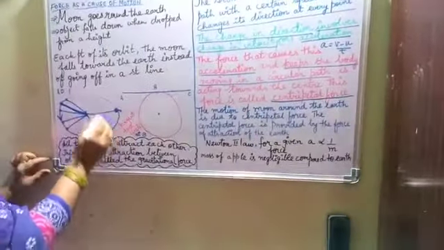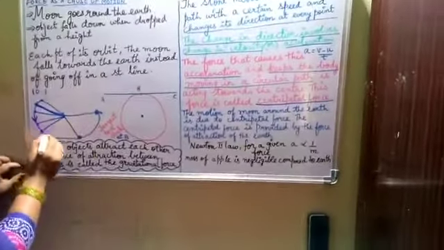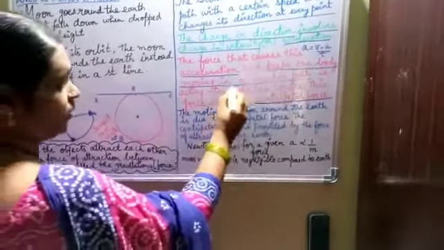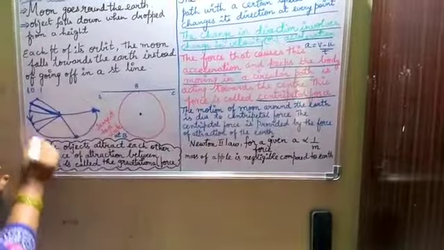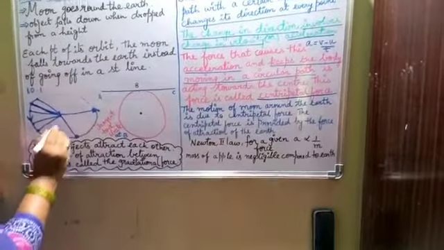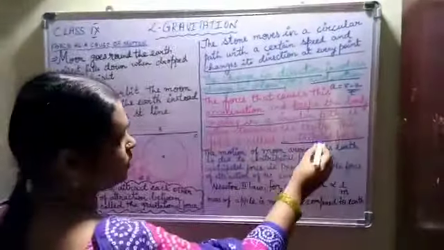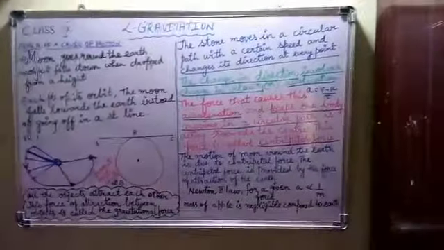The force that causes this acceleration and keeps the body moving in a circular path is acting towards the center. Always it is acting towards the center. So this force is called centripetal force.